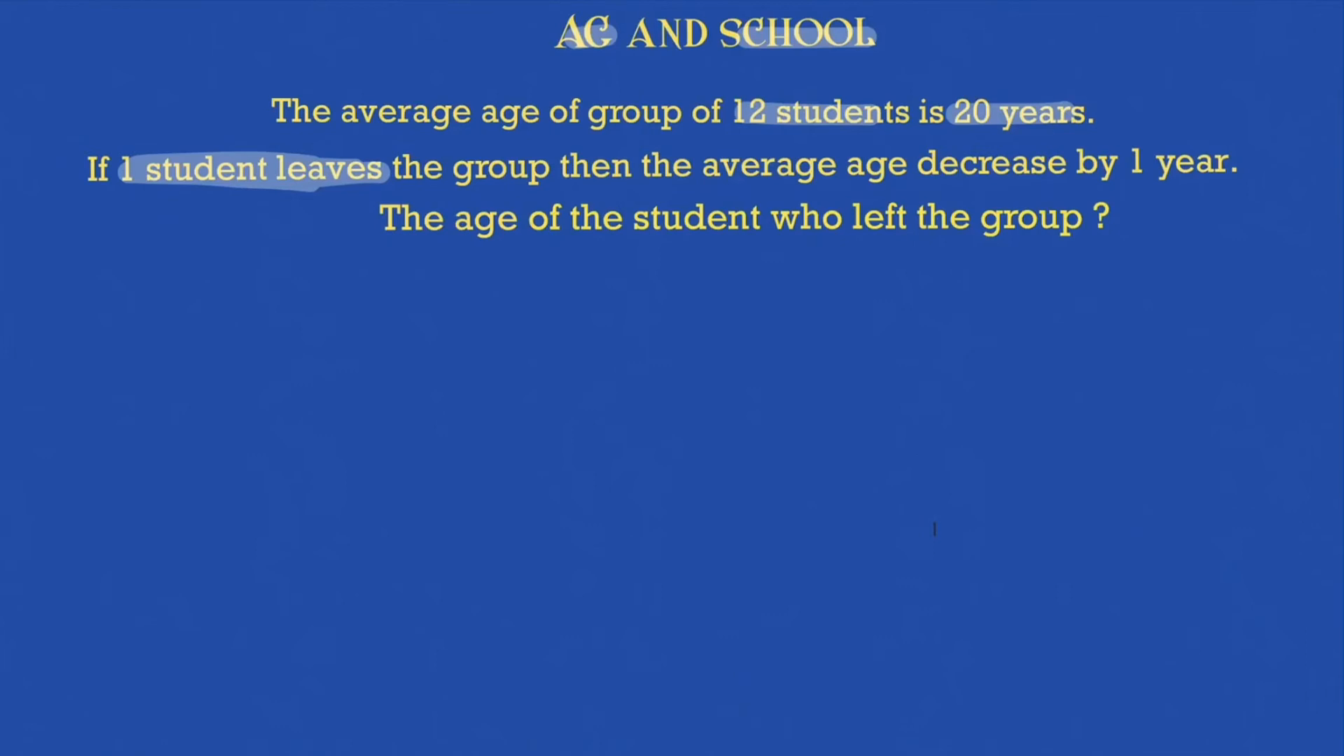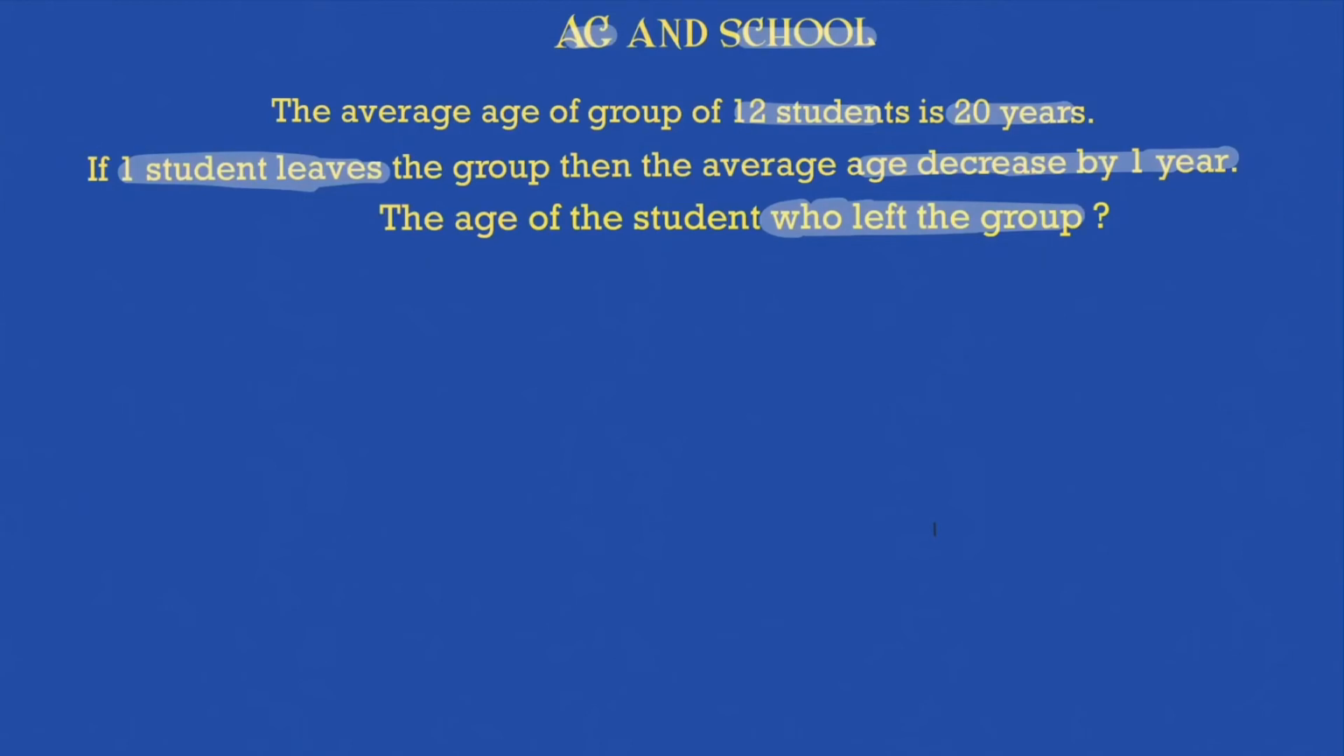So 1 student leaves the group, and then the average age decreases by 1 year. Earlier it was increasing, now it is decreasing. A student is leaving and the average is decreasing. Earlier the student was added and the average was increasing, and that's how it is different from the earlier problem. The age of the student who left the group is asked. Earlier the student joined, that age was asked. Now the student who leaves the group, his age is being asked.